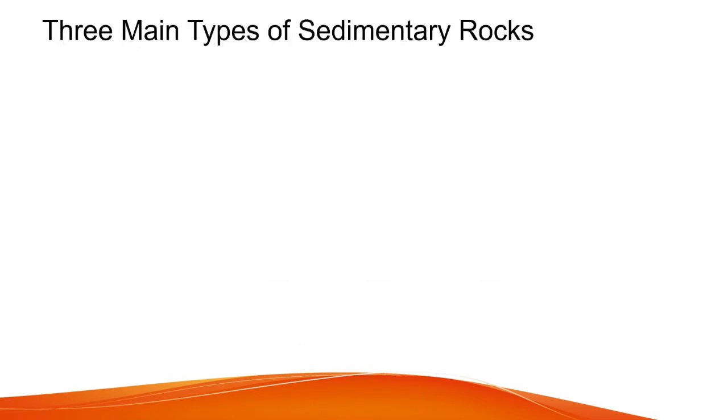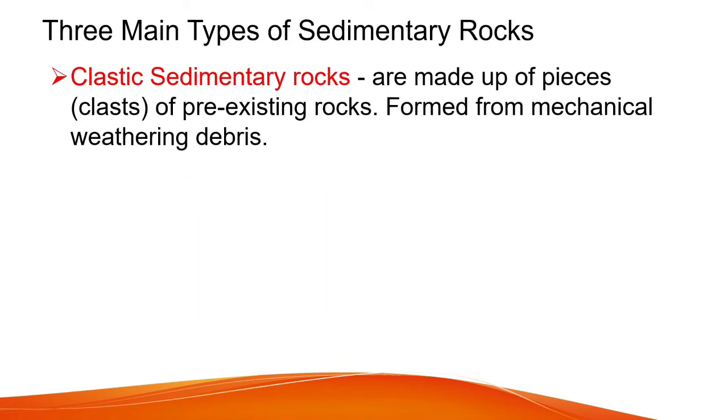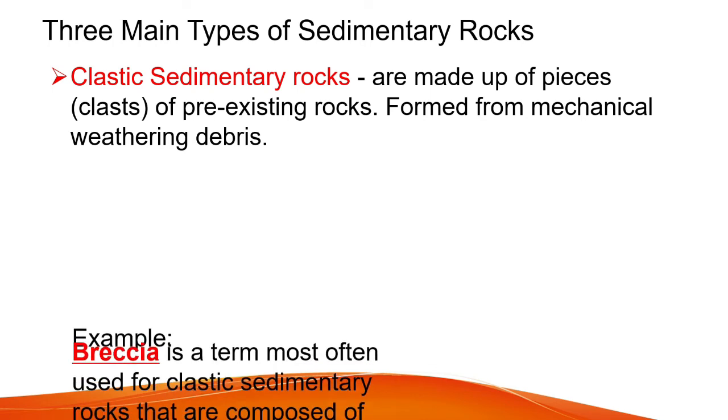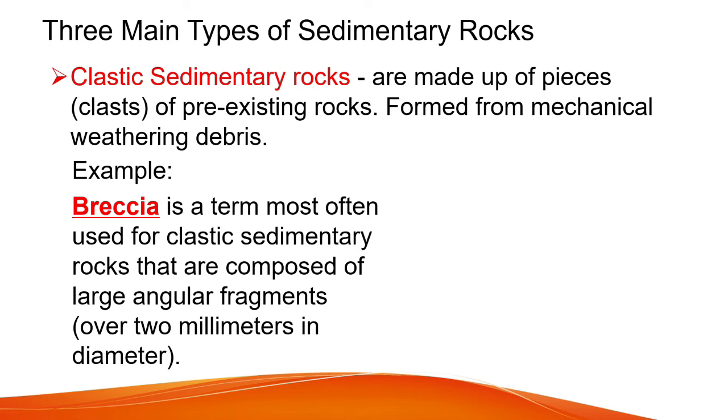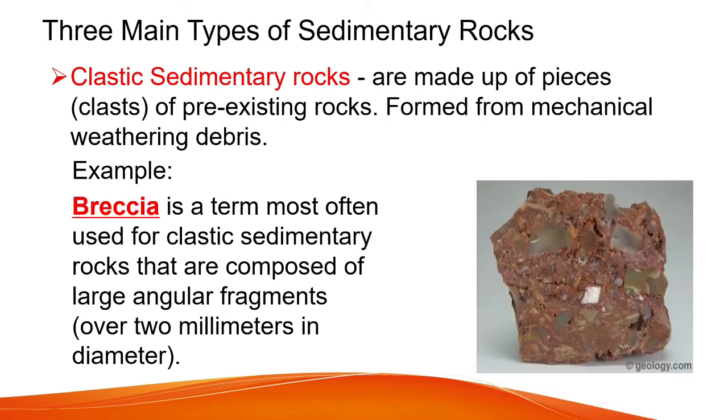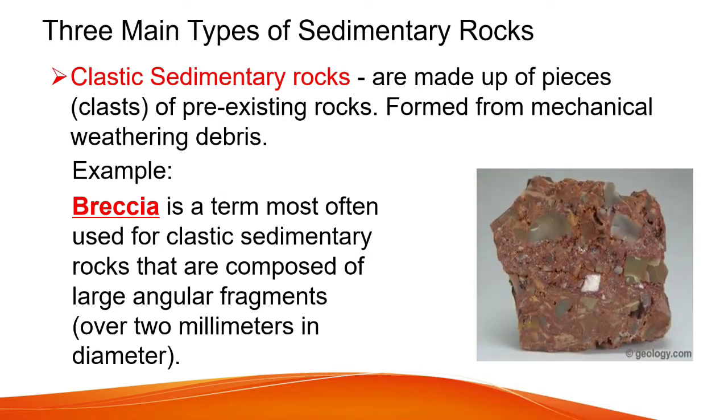Three main types of sedimentary rock. First, clastic sedimentary rocks are made up of pieces of pre-existing rocks formed from mechanical weathering debris. Example, breccia is a term most often used for clastic sedimentary rocks that are composed of larger angular fragments over 2 mm in diameter. This is a photo of a breccia.